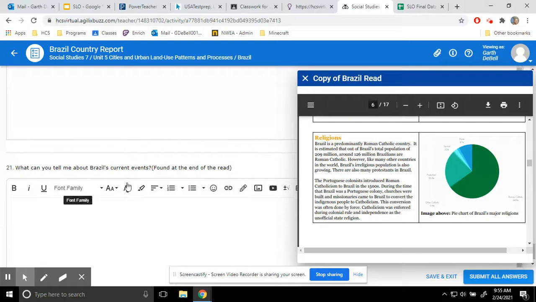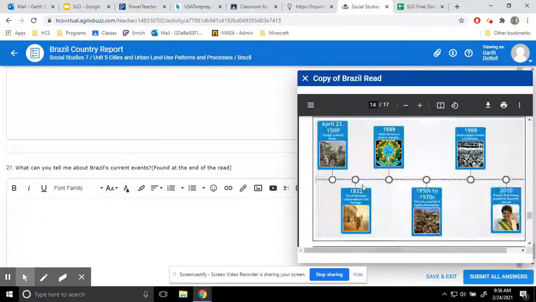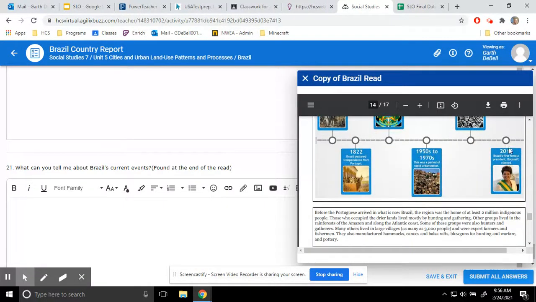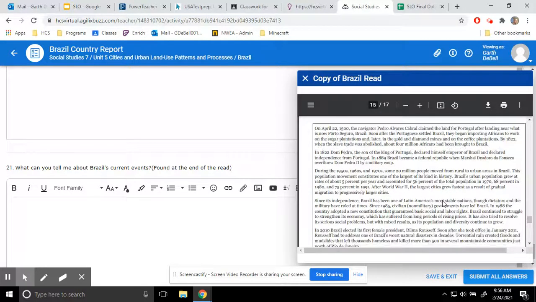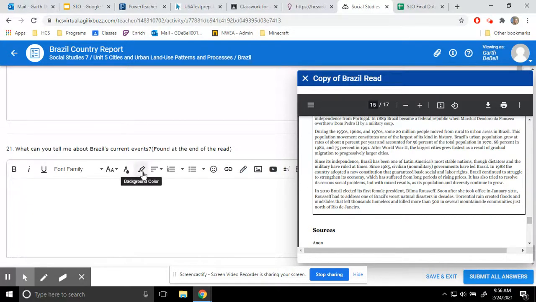What can you tell me about current events? This is found at the end of the read, all right? So if you go all the way down here, you have a timeline, right? Going all the way up to fairly recent times. So you want to come down here and read probably this last paragraph to give you the information about current events in Brazil. And that is it.